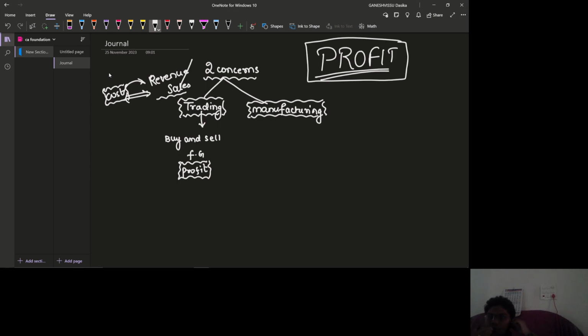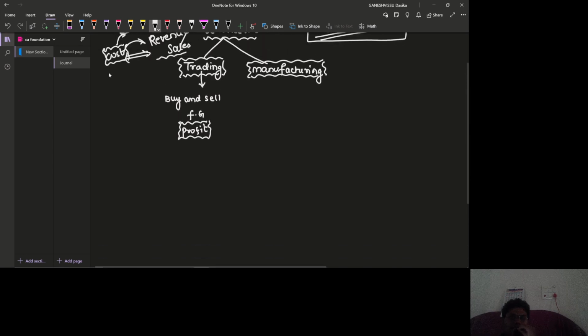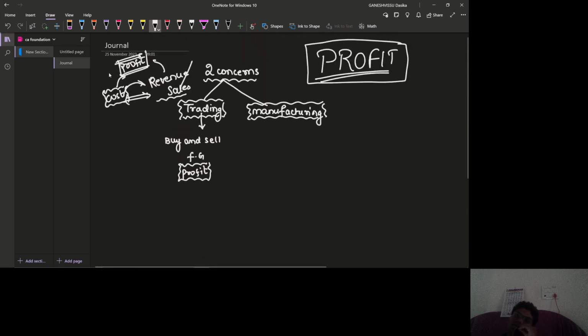But if we are going to earn income, we need to earn more than our cost. That amount more than our cost is profit. So every business will be started with a profit motive only.